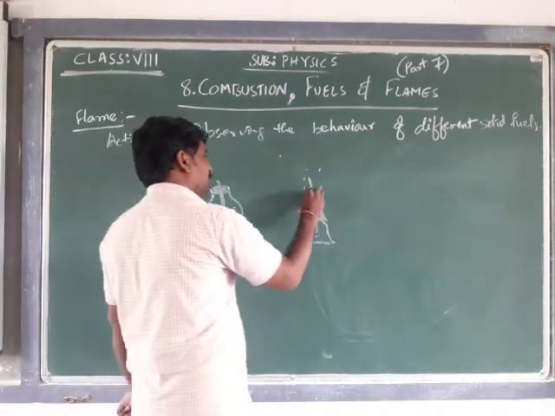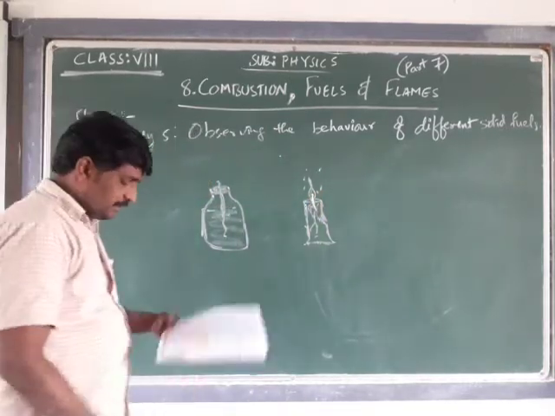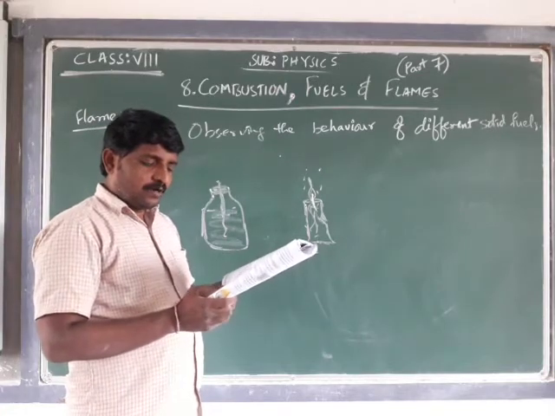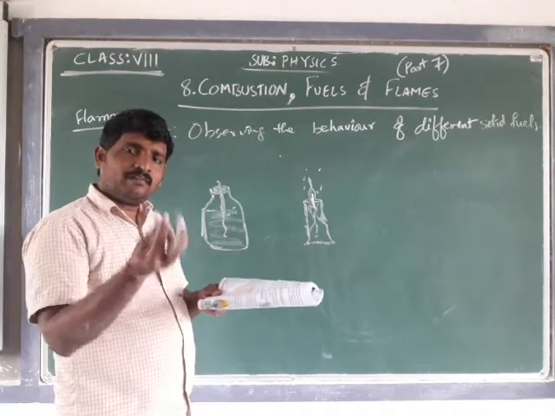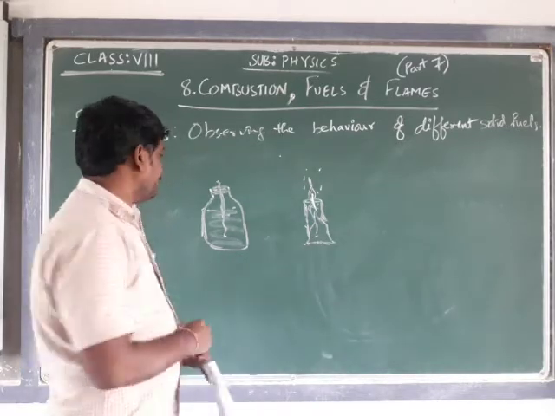There will be a wick for the candle. See how the kerosene oil rises through the wick, becomes gas, and forms the flame.